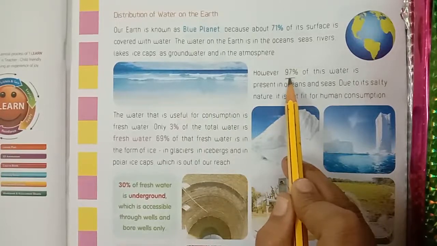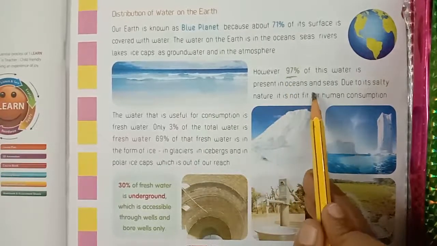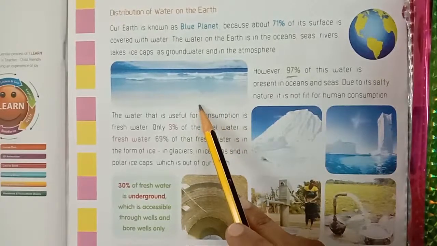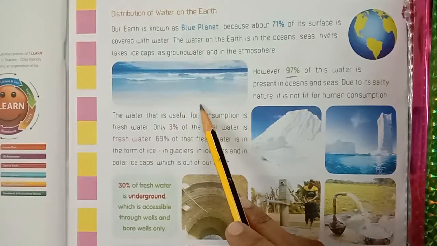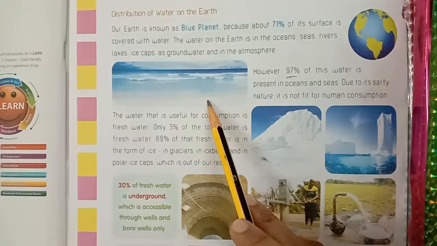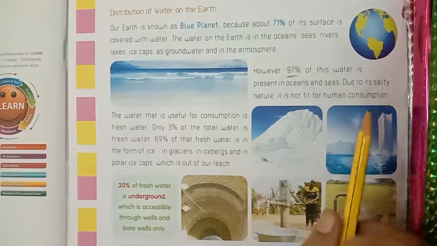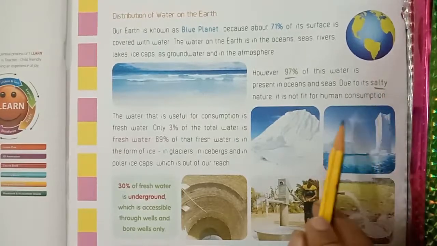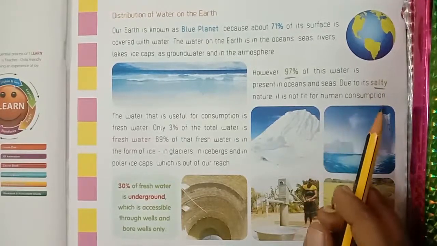Due to its salty nature, it is not fit for human consumption. How does it taste, children? Ocean water and sea water taste salty. It is not fit for human consumption.